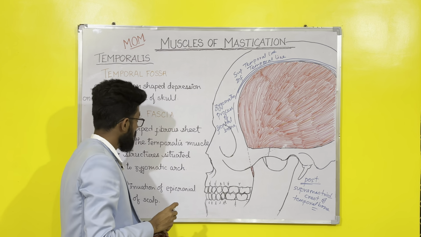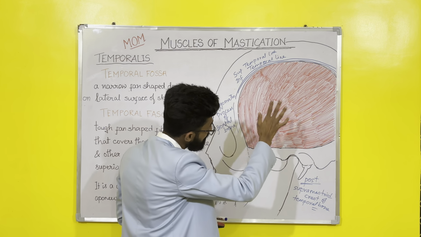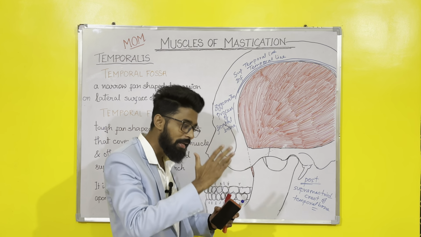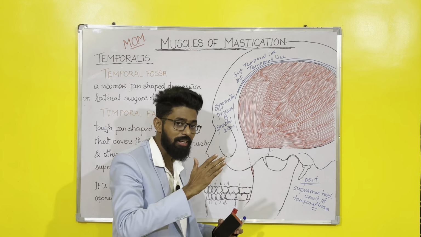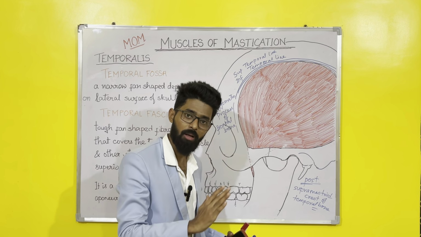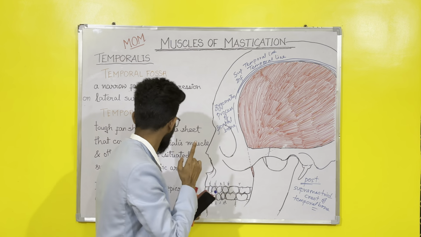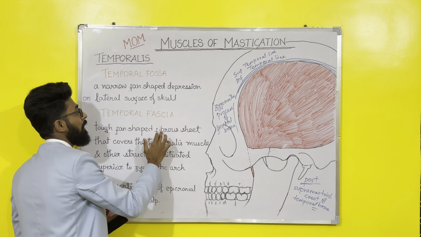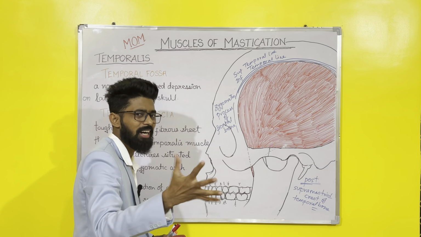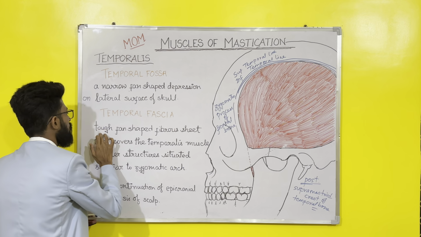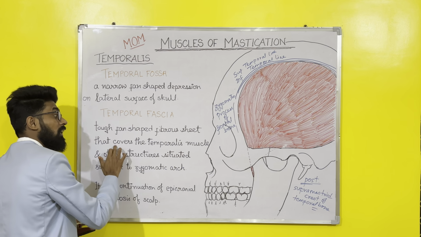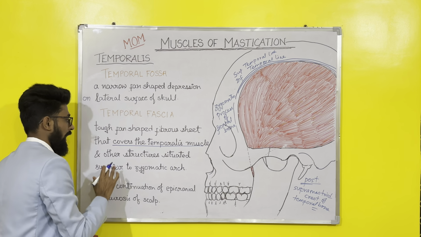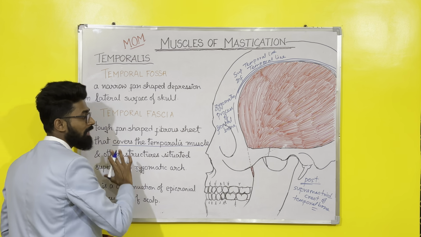Now what we studied just now, temporalis is a fan-shaped muscle which covers the temporal fossa. Covers the temporal fossa means the temporal fossa is on the inside, and the temporalis muscle is on the outside. Now there is another structure called the temporal fascia. Tough fan-shaped fibrous sheet. Fascia means a thin sheet of connective tissue. It covers the temporalis muscle and other structures situated superior to the zygomatic arch.